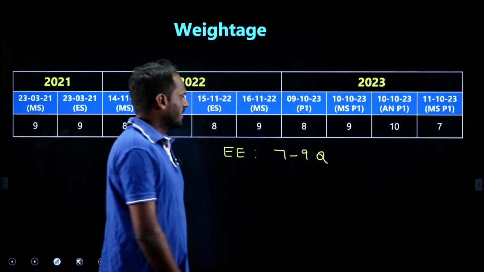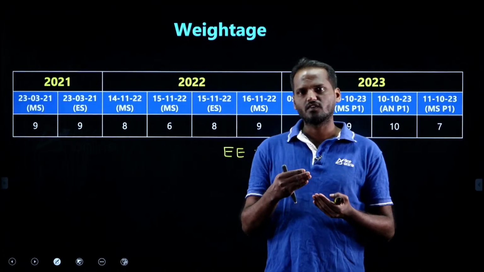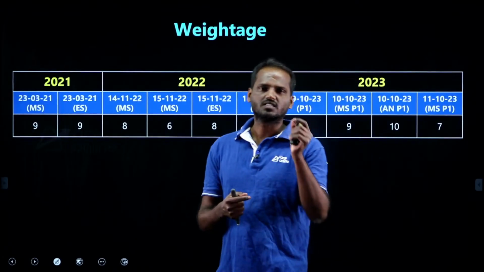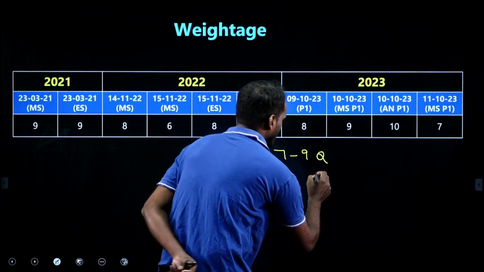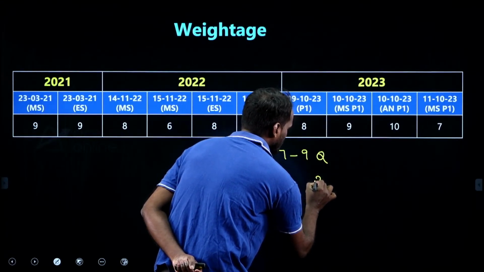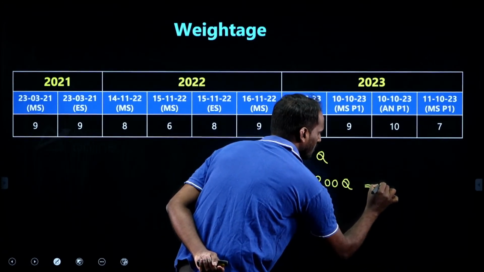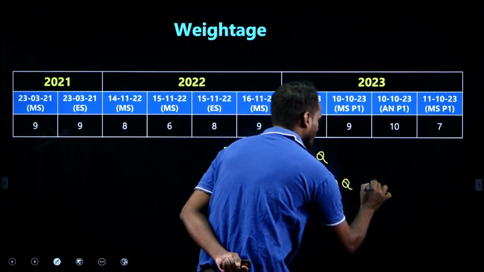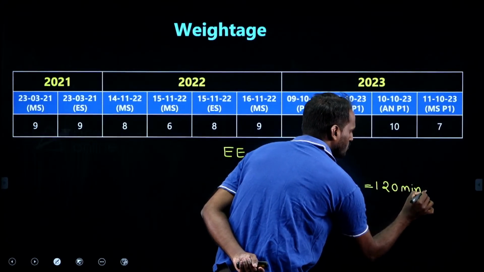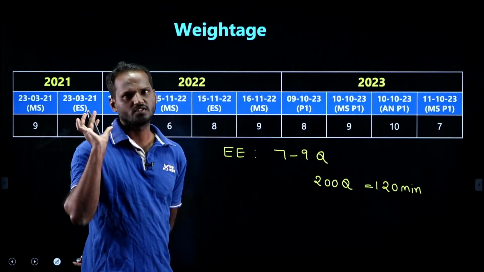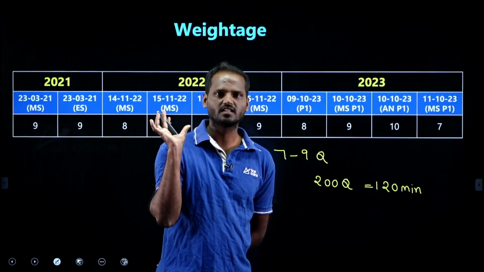Let me tell you, in this kind of central services exam, time is a very important factor. I told you there are 200 questions in paper 1, for 2 hours. 2 hours means 120 minutes. In 120 minutes, you need to complete 200 questions, in which 100 are general studies and the remaining 100 are technical subject.